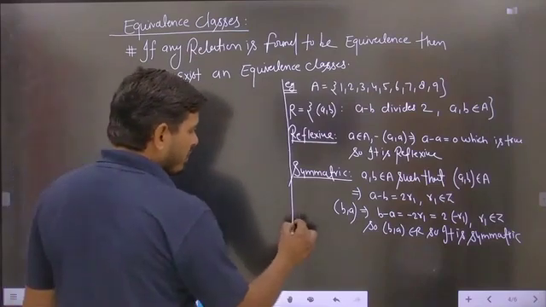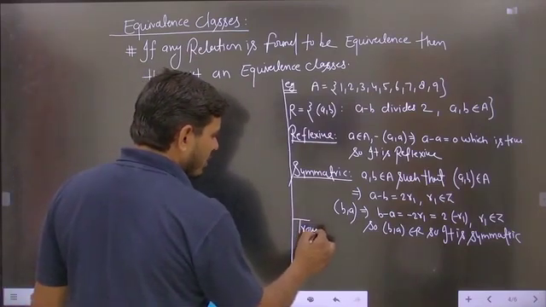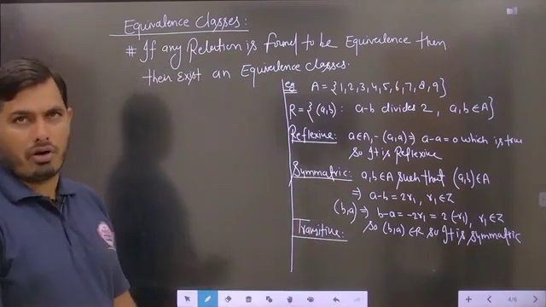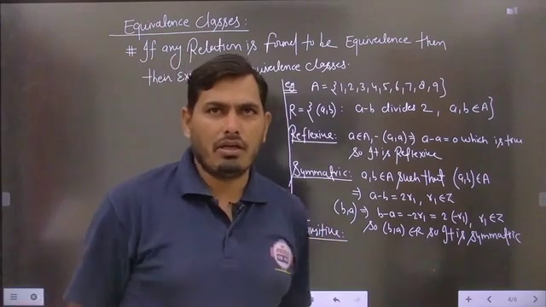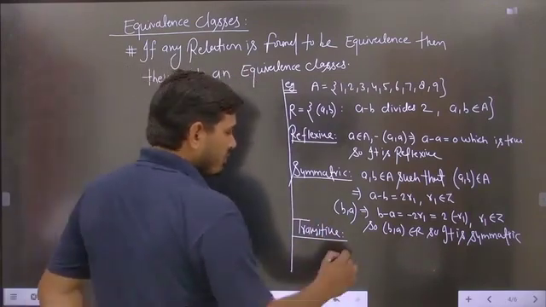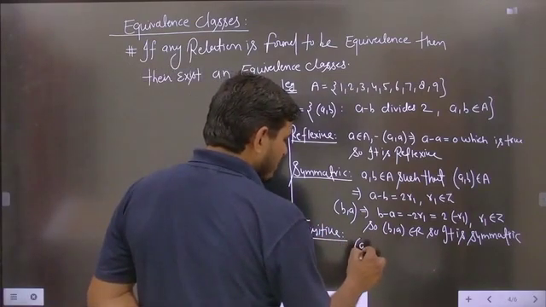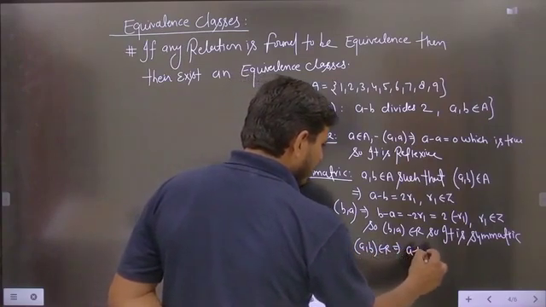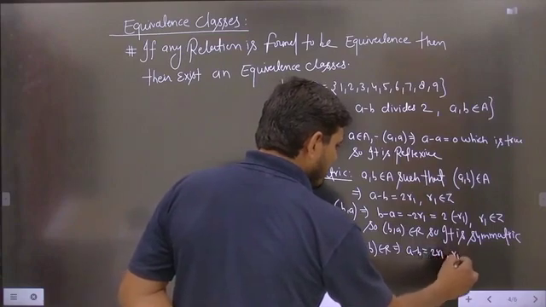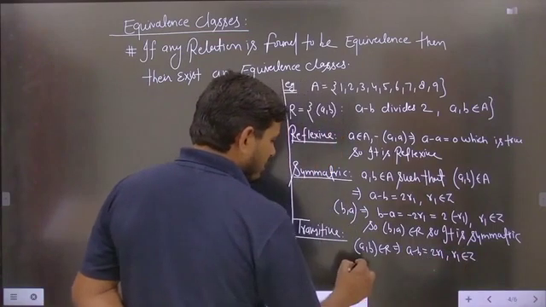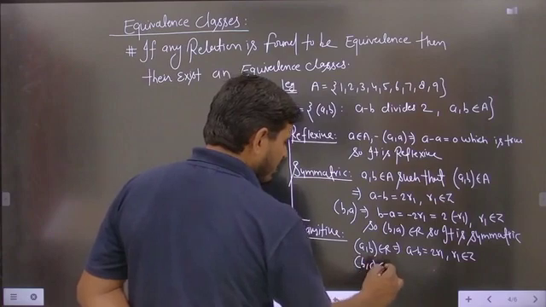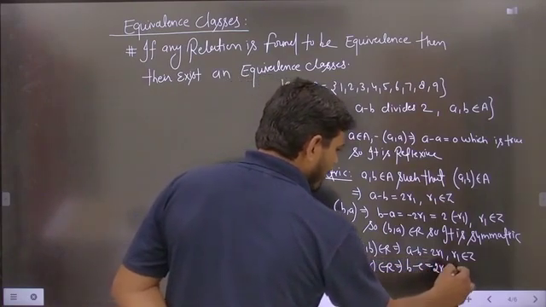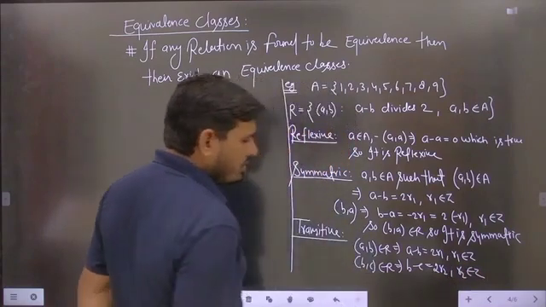Now we will check for the third part, that is transitive, meaning whether the given relation is found to be transitive or not. In the case of transitivity, we have to take three numbers, suppose A, B and C. We are saying that (A, B) belongs to R implies A minus B equals 2R1, where R1 is any integer. Similarly, (B, C) belongs to R says that B minus C equals 2R2, where R2 is again any integer.